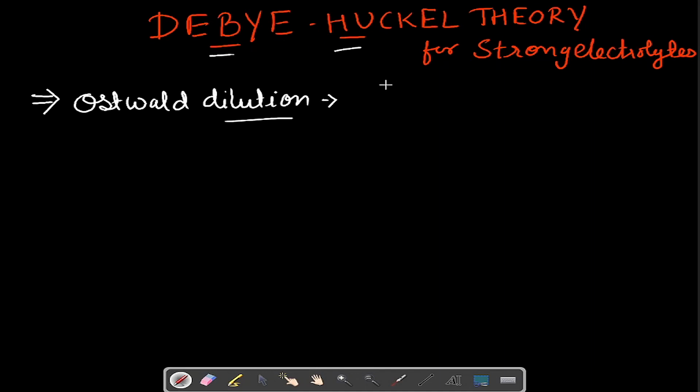So Debye and Huckel, in 1923, developed this theory, known as Debye Huckel theory of strong electrolytes, and this theory could explain satisfactorily the behavior of dilute solutions of strong electrolytes up to 0.005 molar or below this dilution also.